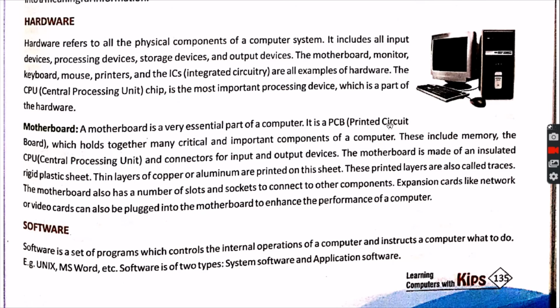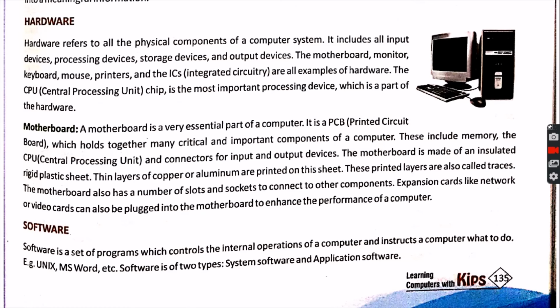It is a PCB. What is PCB? It is a printed circuit board. You can see blue or silver lines on the board that is installed in the CPU, or even in a calculator or a television circuit.